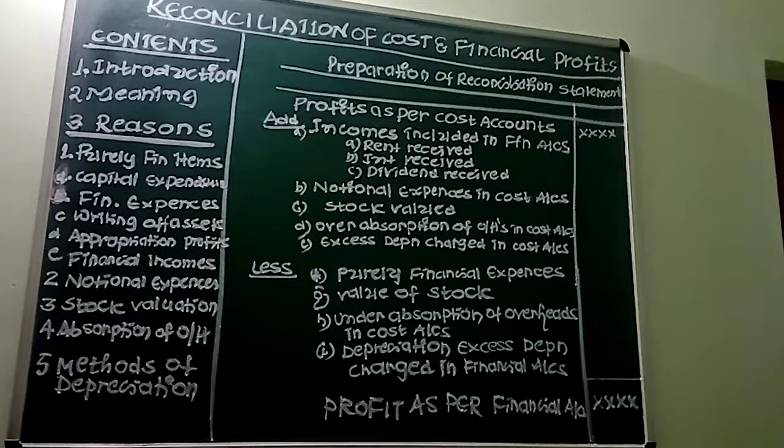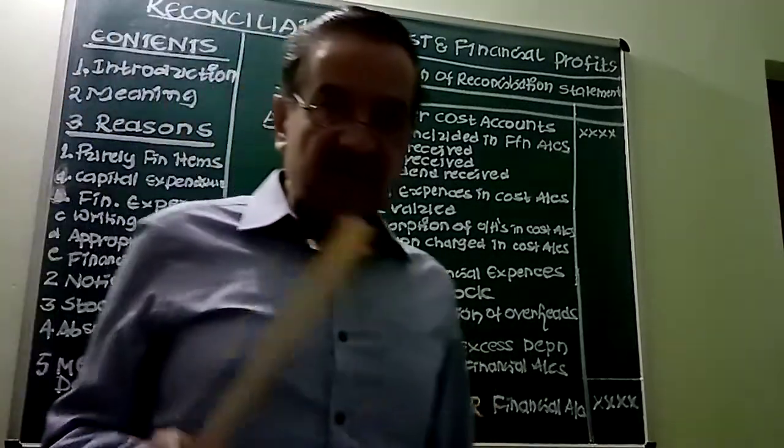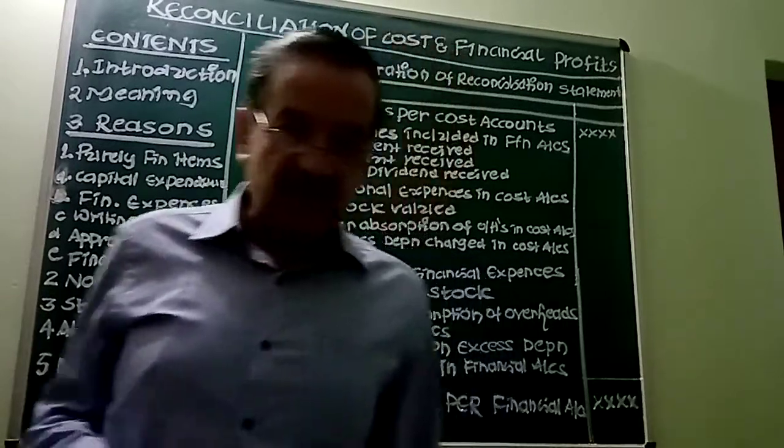Now, let us come to the meaning part of reconciliation. The term reconcile is used to denote the settled differences. Reconciliation is the process of settlement of differences. Thus, the difference of profits between the two systems is reconciled as on a particular date through the mechanism of reconciliation.